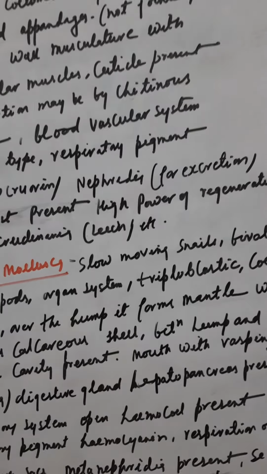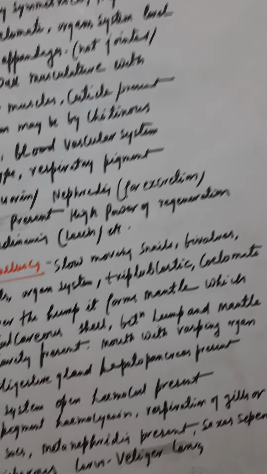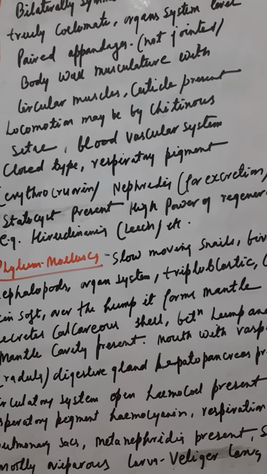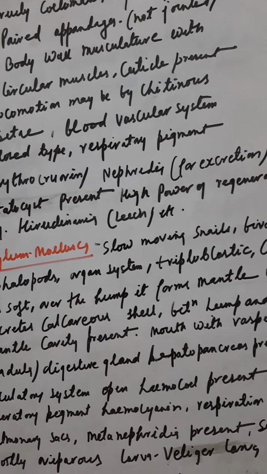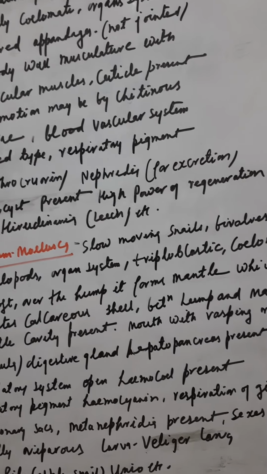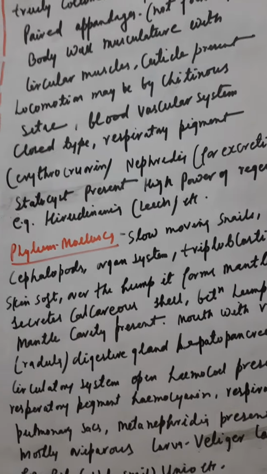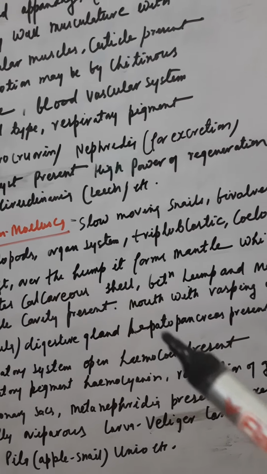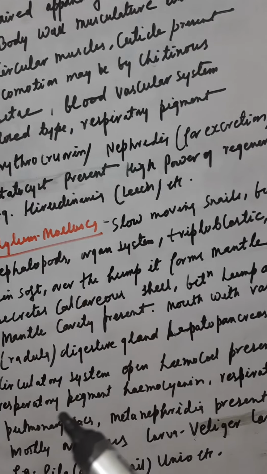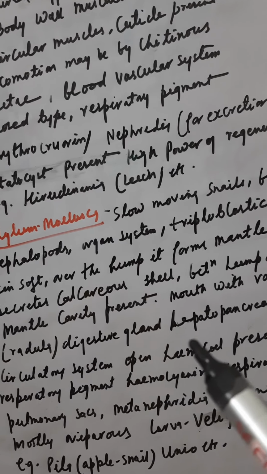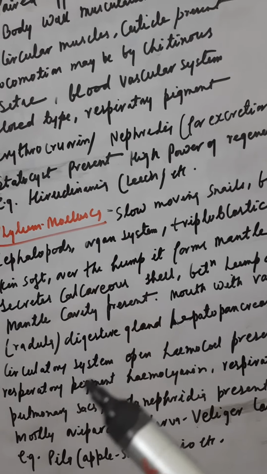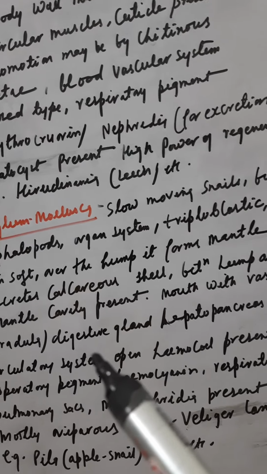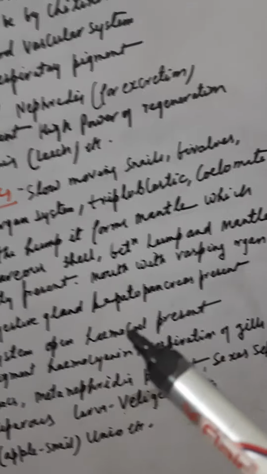Over the hump it forms the mantle, and mantle is a calcareous covering made up chiefly of calcium carbonate. Between the head and the mantle there is a cavity present which is called the mantle cavity. Mouth with the rasping organ which is called radula, means mouth is provided with a rasp-like structure called radula. Digestive gland hepatopancreas is present.